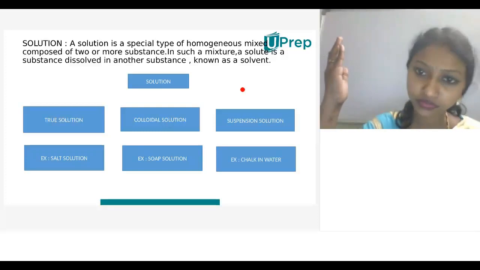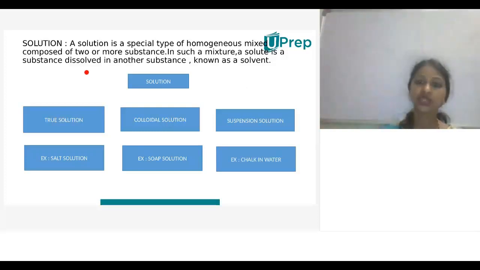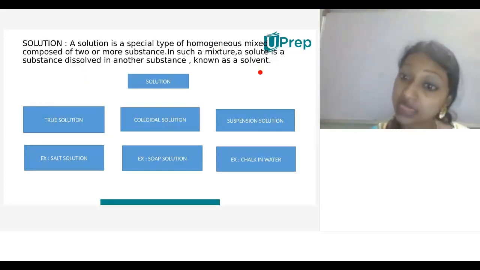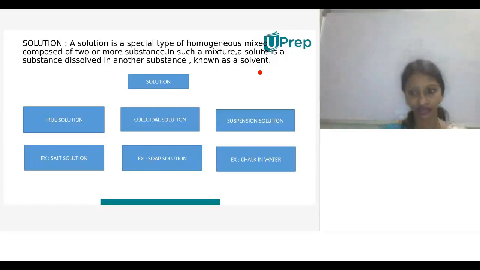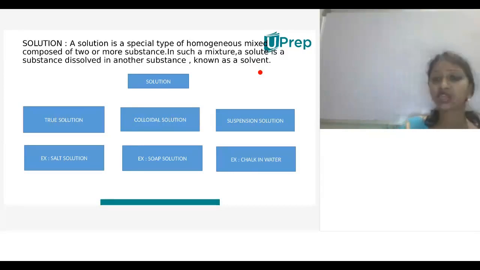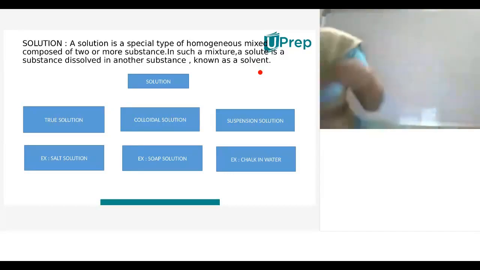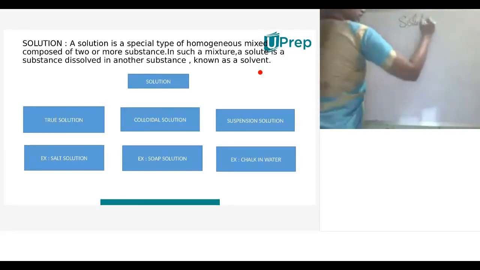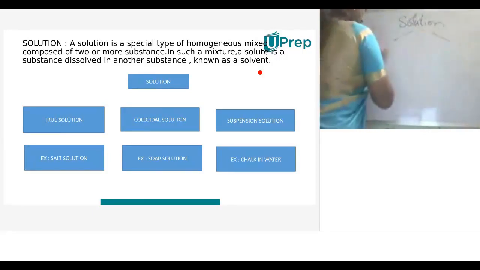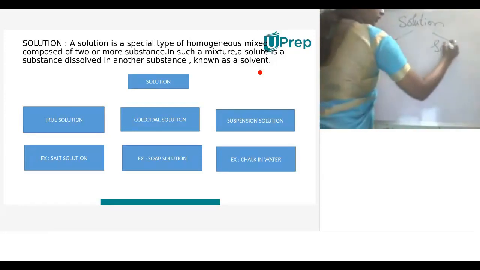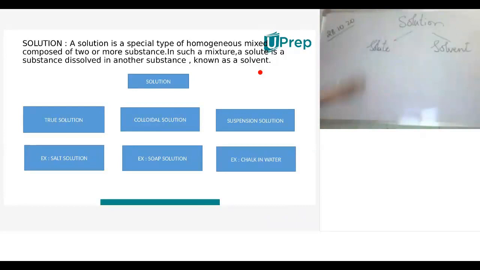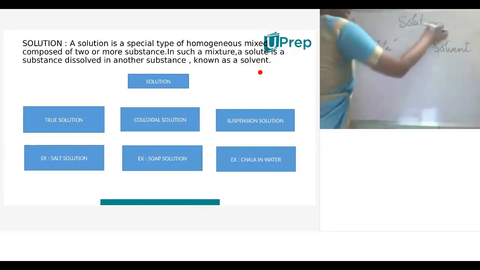Yes, ma'am. Good, Bhumika. So next one is solution. Solution is a special type of homogeneously mixed composition of two or more substances. In such a mixture, solute and the solvent are present. So solution is a combination of solute and the solvent.